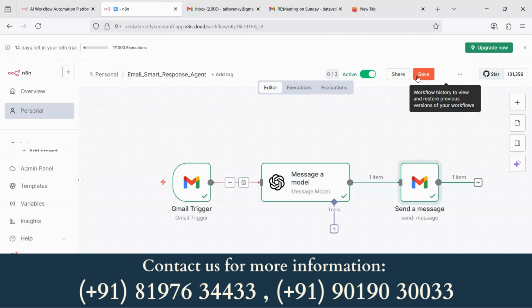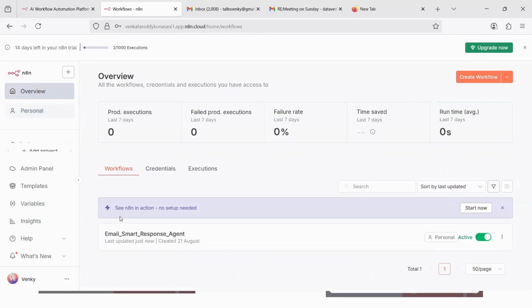You just hit the save button. We are done with our first workflow agent. You go to overview, see your workflow active. Let's switch it off. There's no point in replying to everybody. By chance, if you have connected to your own Gmail, you don't want to keep on sending random replies to them. You just keep it inactive. That is a smarter option.